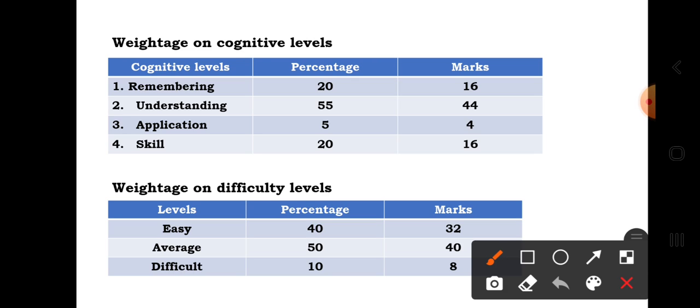So many questions can be asked from construction since the marks have been increased. That was all about the cognitive level. The next level is the difficulty level, which has three criteria: easy, average and difficult. For easy he has considered 40 percent, which carries 32 marks. For average he has considered 50 percent, which carries 40 marks. For difficulty level, he has considered just 10 percent. Among that, 4 marks will most probably be for application. So we can analyze that only 8 marks of difficult questions will be there for this academic year.